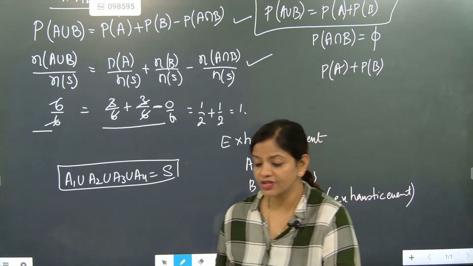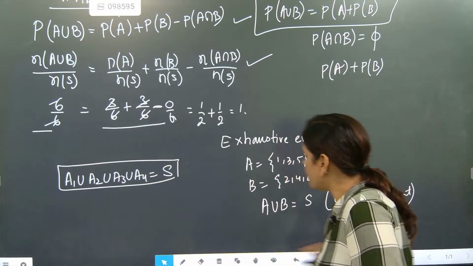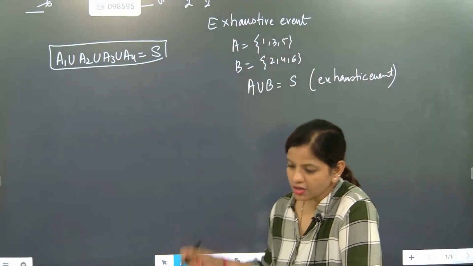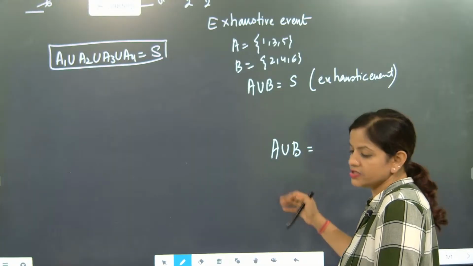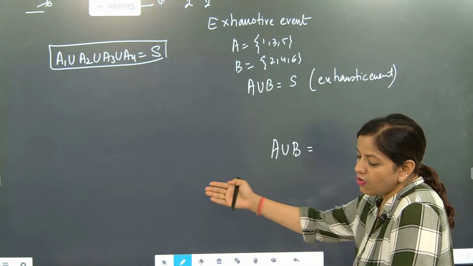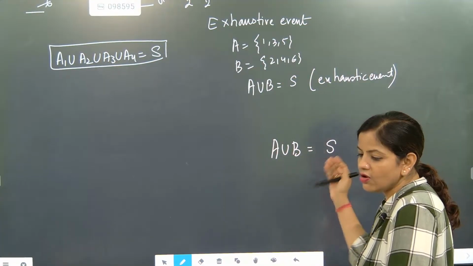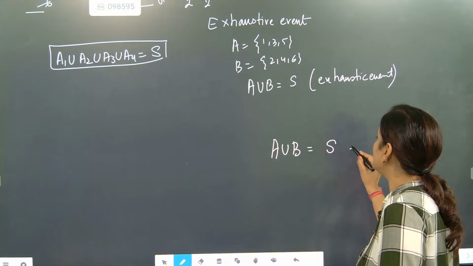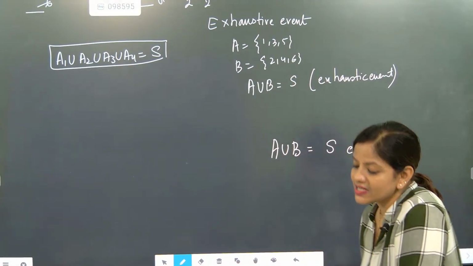The difference between the two, now listen, that's a very good question, Siddharth. Here you are finding the union of the events, and if all the different events given to you add up to S, then you will say that it is exhaustive. Understood? That time you are going to say it is exhaustive.